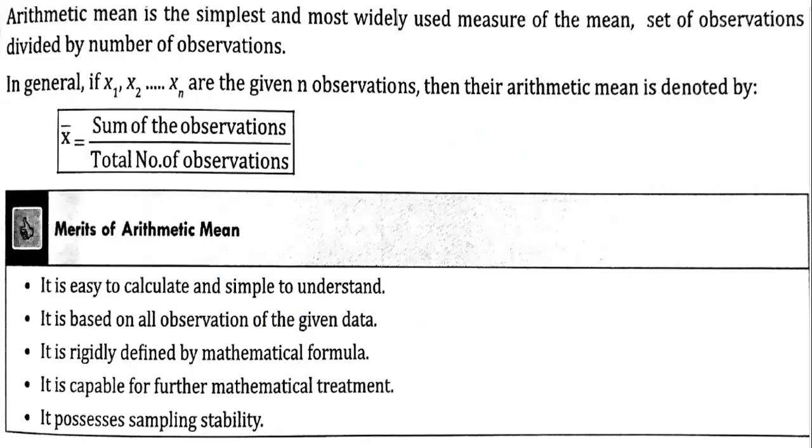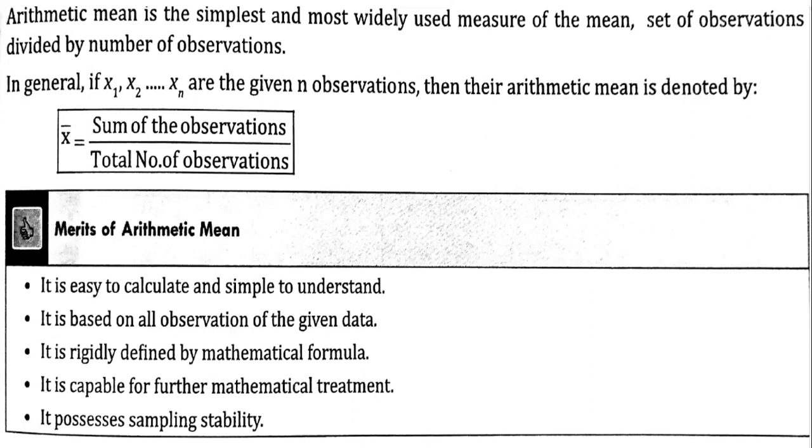Now, what exactly is a mean? The mean, or commonly known as the arithmetic mean, is the simplest and most widely used measure of central tendency. It is nothing but the sum of the observations divided by the total number of observations. So if the numbers are x1, x2, x3, and you divide their sum by the total count of the numbers, that is n, what you get is called the average or the mean.